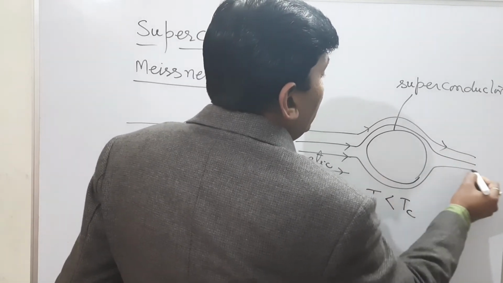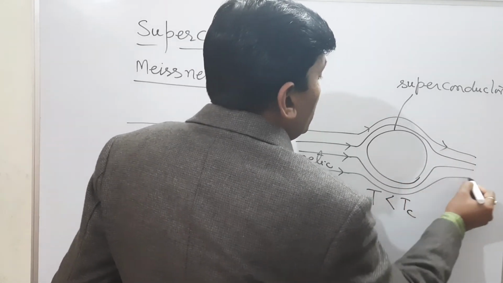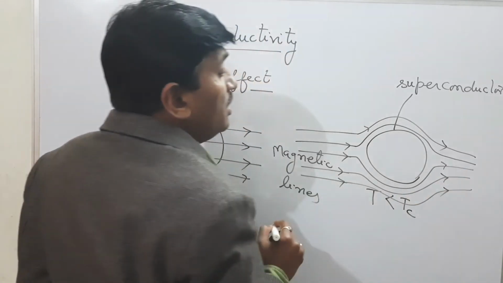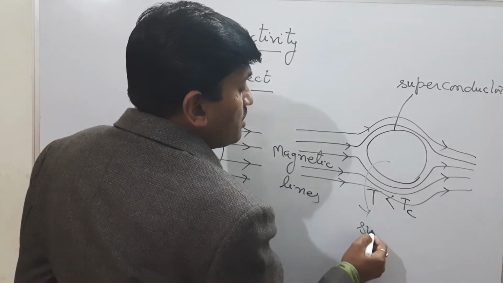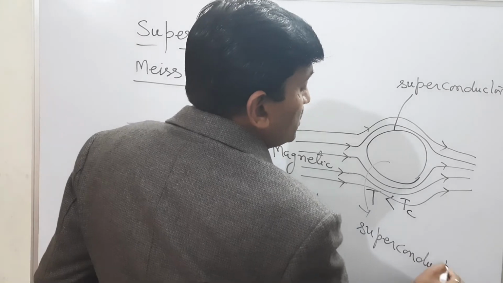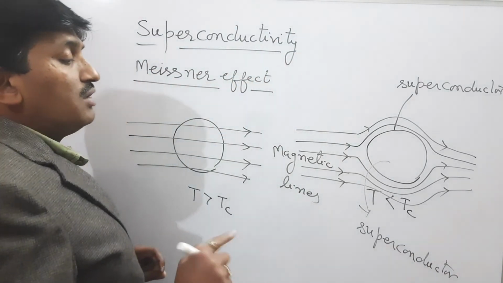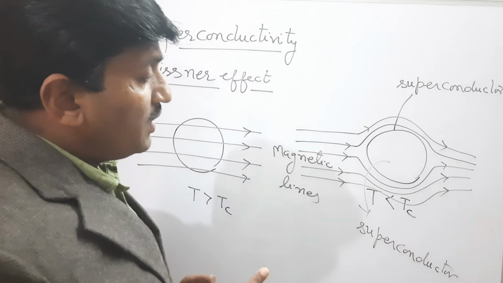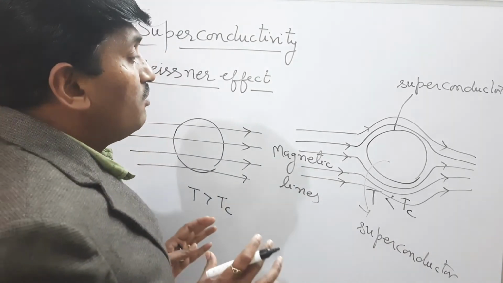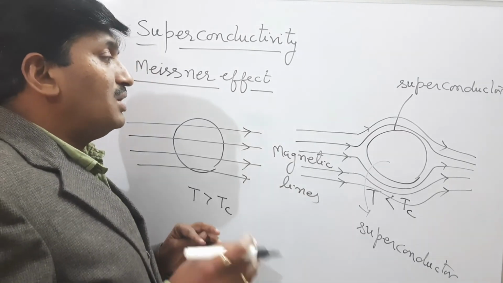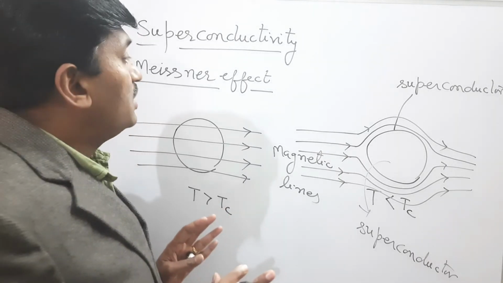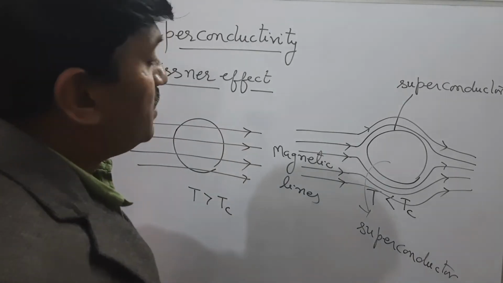Magnetic lines cannot enter inside the material. It expels the magnetic lines. This is the property of a superconductor. When the temperature of the material becomes less than the critical temperature, it repels the magnetic lines. This effect is known as the Meissner effect.